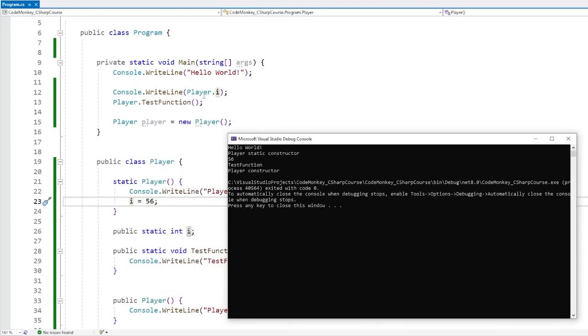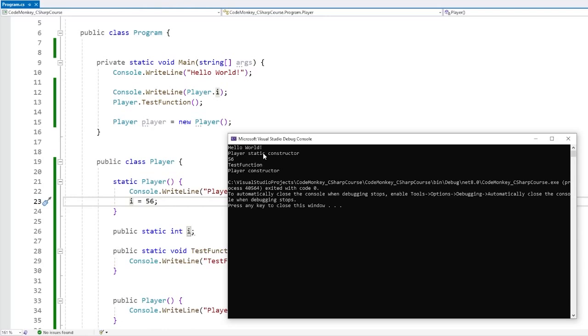So as soon as we access the static field, before it actually runs that code, it is going to run the static constructor. So first runs that one, then prints the value, which in this case was assigned in the static constructor, and then again runs the function and the constructor. And same thing, the static constructor only ever runs once.